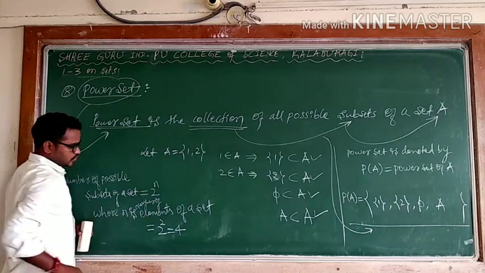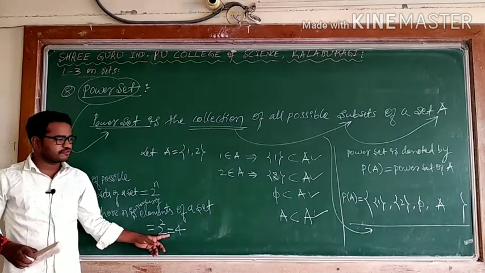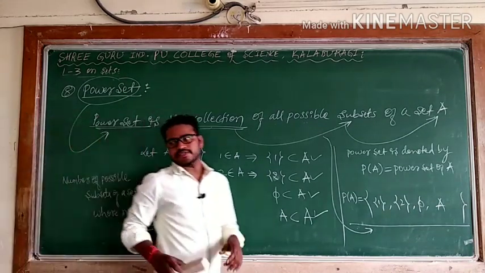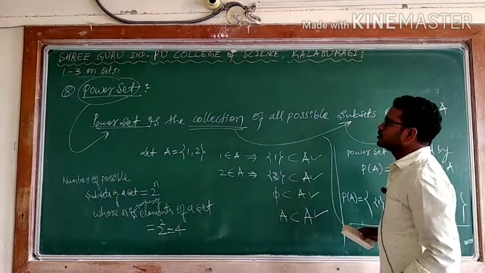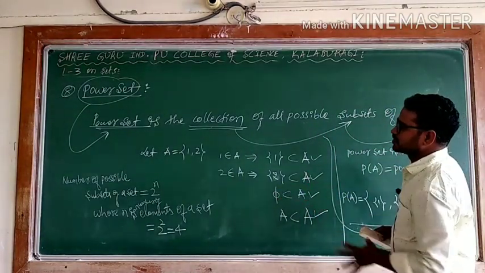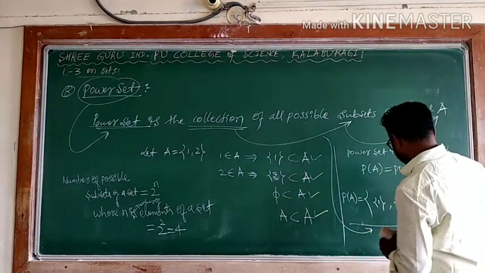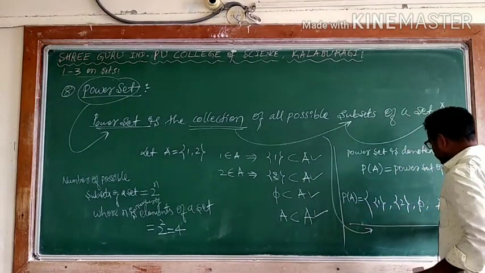Here A has 2 elements, so 2 to the power 2 is 4. According to the power set, this gives the number of possible subsets. So n of A is 2 elements.